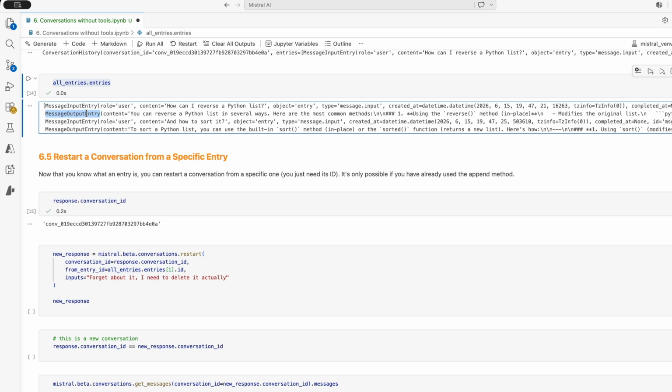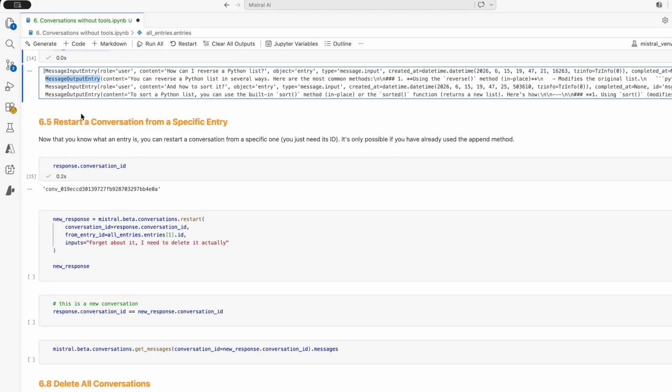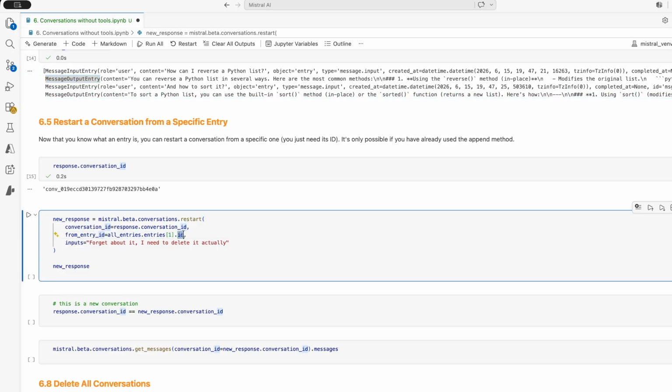Just as a reminder, if you are getting started with Python, when you have a list, the first message is index 0, the second one is index 1, then 2, 3, and so on. So this is 0 based. If I want to identify the second item in my list, this is index 1. And from this message, I want to extract the ID.